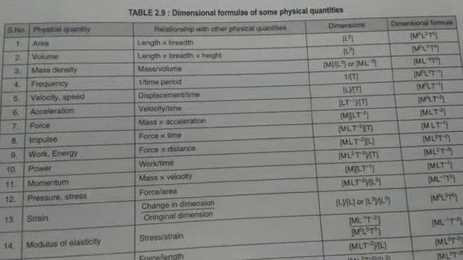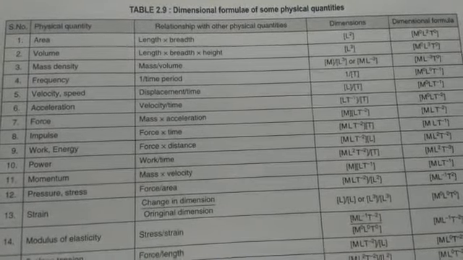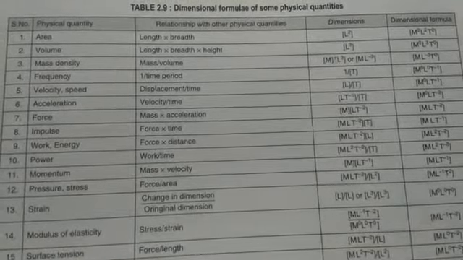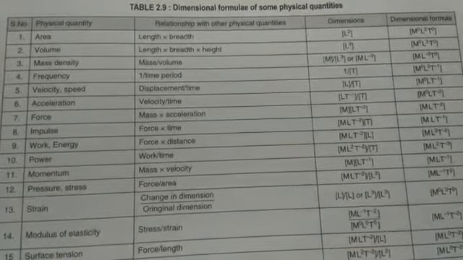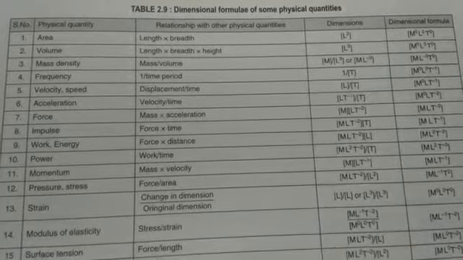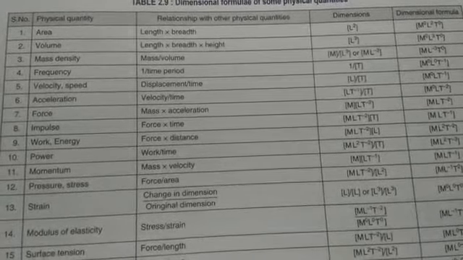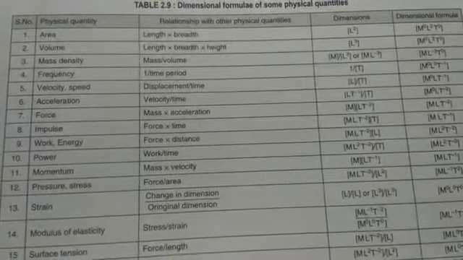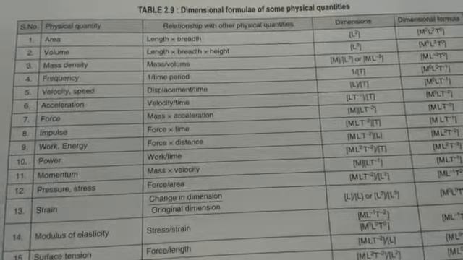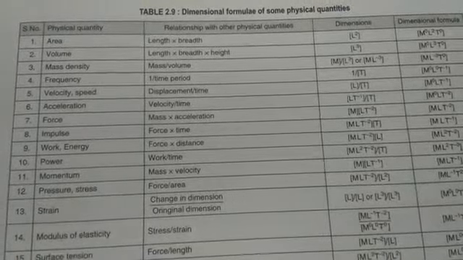Now let us quickly see how different quantities depend on different dimensions. So about area we have already discussed. Area, the formula is length into breadth, dimension is L square, and dimensional formula is written as M0 L2 T0. In the second you can see volume is there. The formula of volume is length into breadth into height. Now breadth is length and height is also a kind of length, which is vertical length.